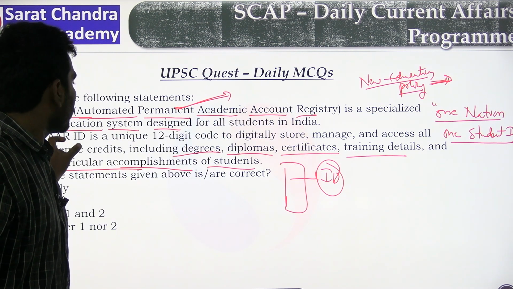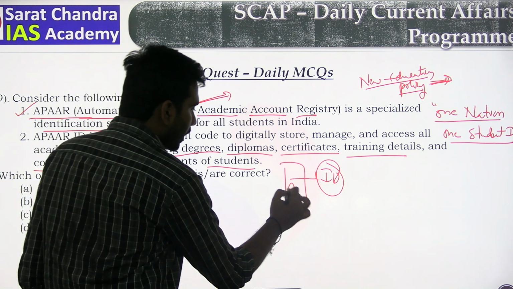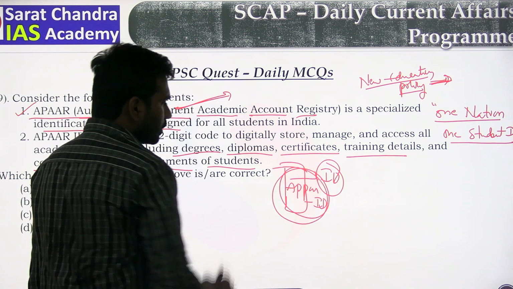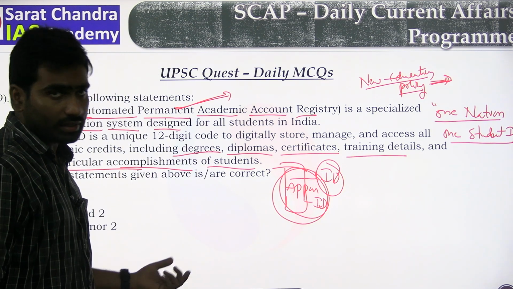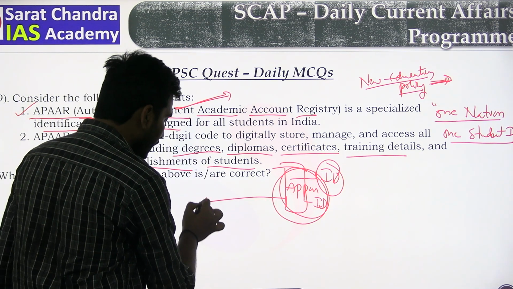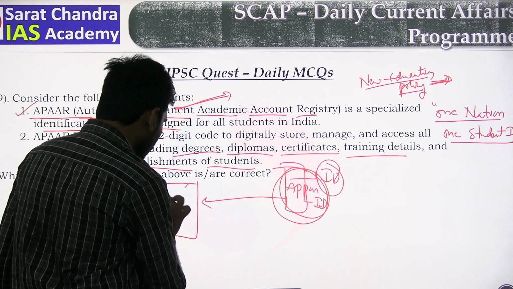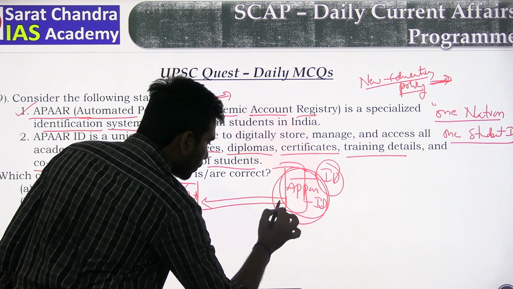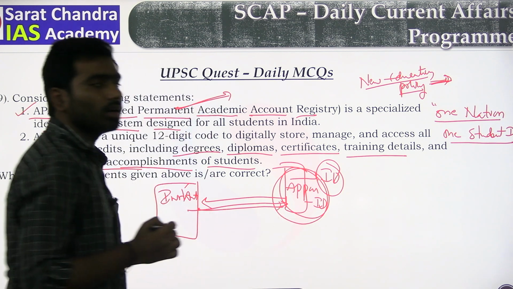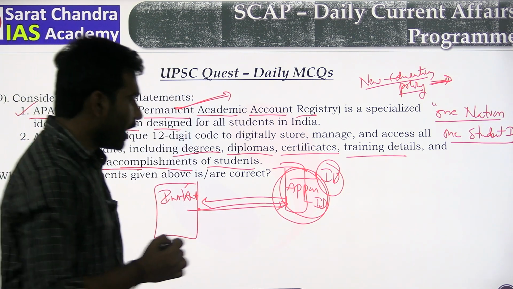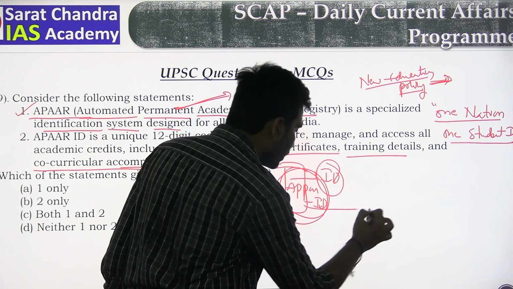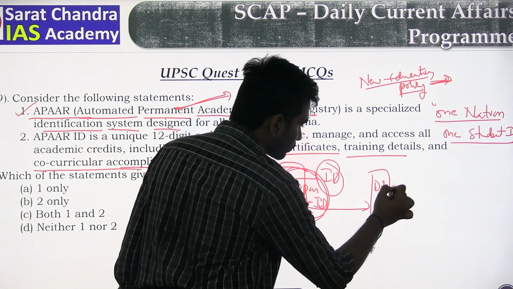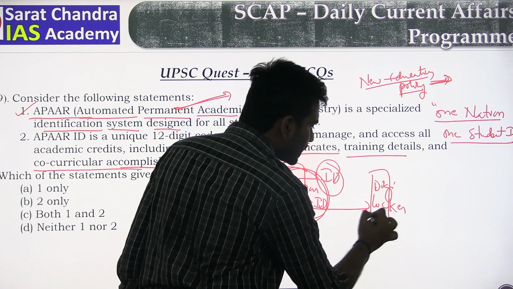The APAAR ID is a 12-digit digital code. It is directly attached to the institutions. Through institutions it acquires the student data, and finally there is a link between this APAAR ID and DigiLocker. Yes, we all know about DigiLocker.